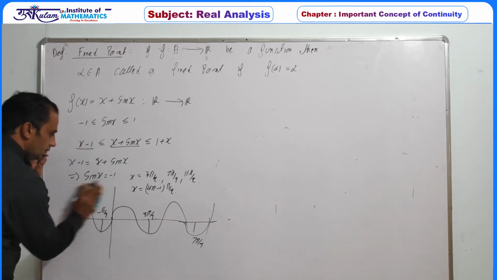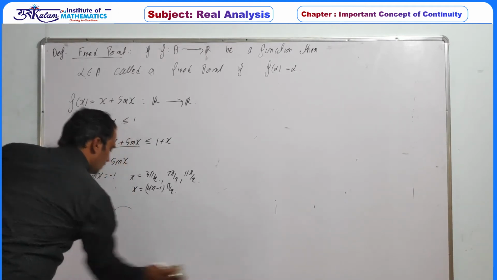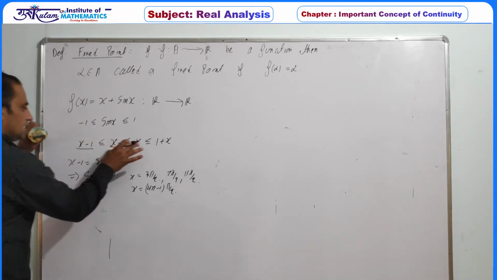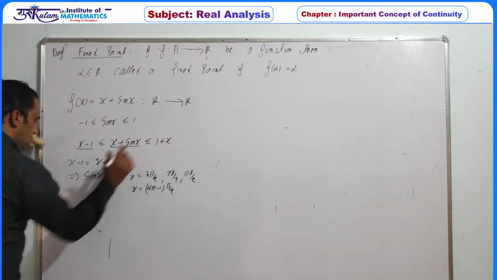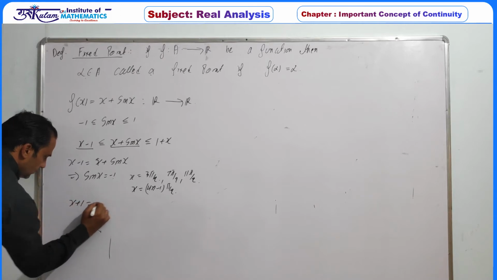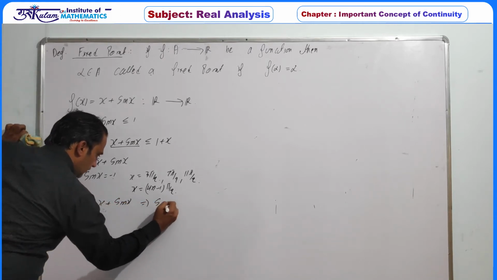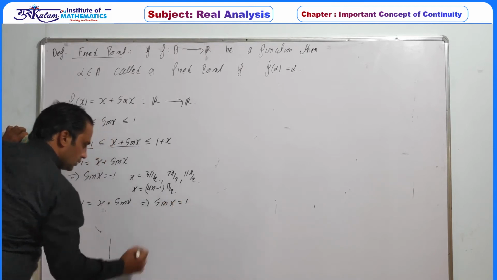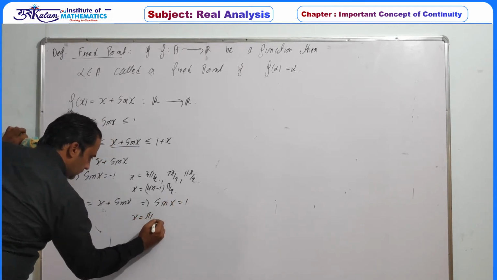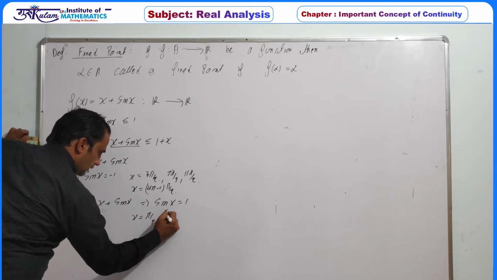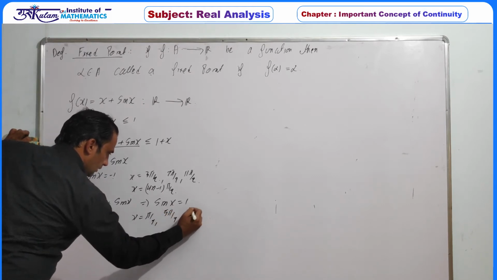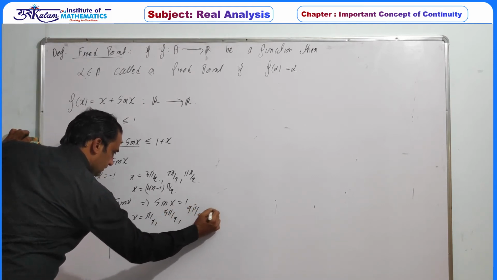Secondly, the points where this curve is intersecting this line. So x plus 1 should be equal to x plus sine of x. So definitely sine of x is equal to 1. So definitely x is pi by 2, then 5 pi by 2, then 9 pi by 2 and so on.